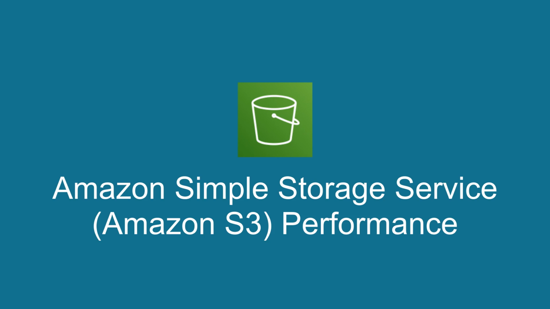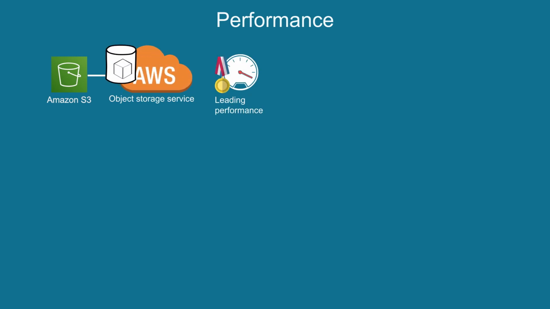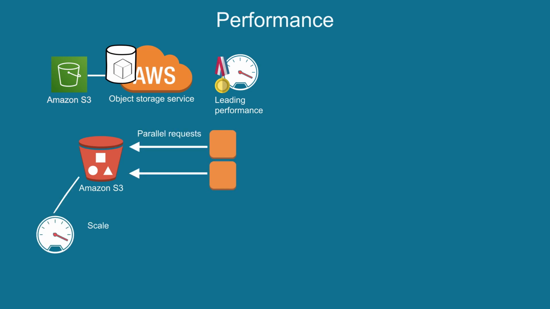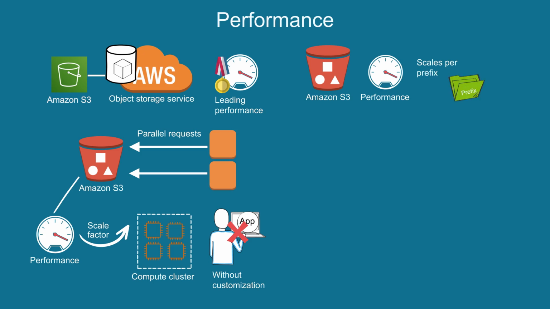Amazon Simple Storage Service, Amazon S3, Performance. Amazon S3 is an object storage service that offers industry-leading performance. It supports parallel requests, which means you can scale your S3 performance by the factor of your compute cluster without making any customizations to your application.